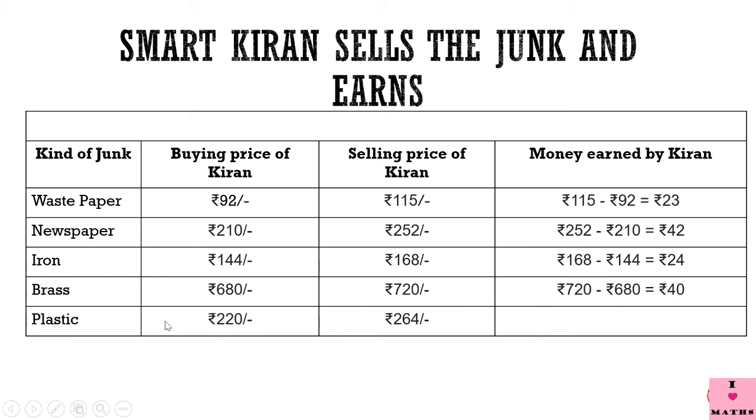Okay, now old plastic items which were broken and old, those items, when she purchased from the junk sellers, she paid rupees 220 to them. And when she sold to Dinu, she got rupees 264. More money. So how much did she earn? 264 minus 220 equal to rupees 44. The answer is rupees 44.